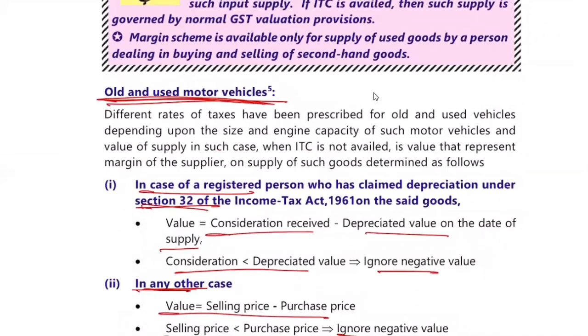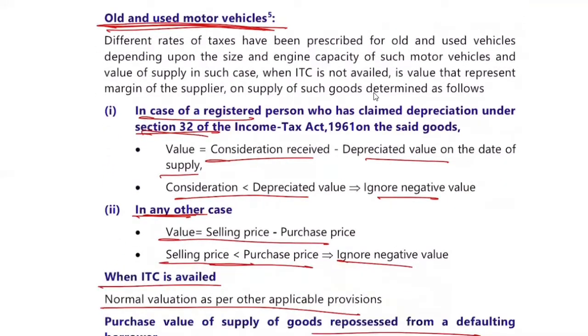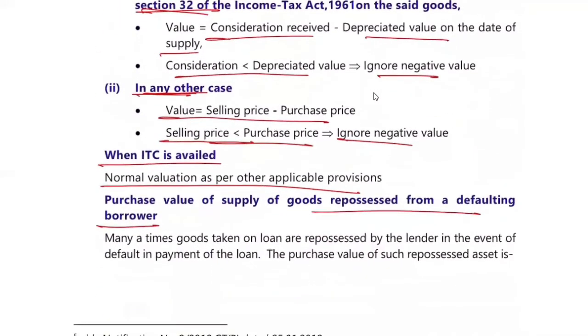For old and used motor vehicles, if ITC is availed on that asset and it is being used for personal purpose, then yes, GST will be levied, and if not, GST won't be levied. And the exception is that on cars, ITC is blocked. So for a car, don't try to see whether ITC was claimed or not, because it is blocked on cars, so the question won't even mention it. Correct.